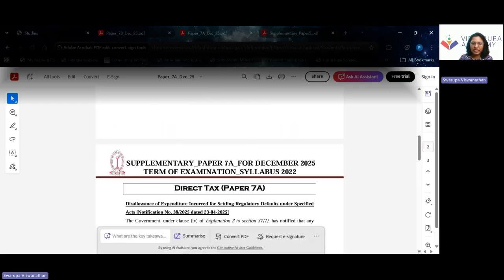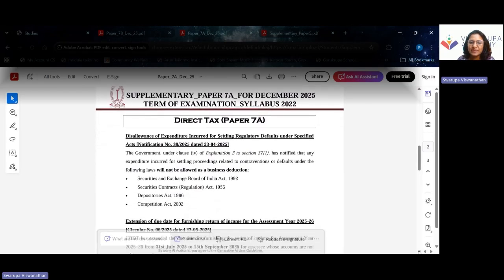With respect to direct tax, allowance of expenditure incurred for settling regulatory defaults under specified acts. The notification has been issued on 23/4/2025. The government under this clause has notified that expenditure incurred for settling proceedings relating to contraventions and defaults under the following laws will not be allowed as a business deduction.